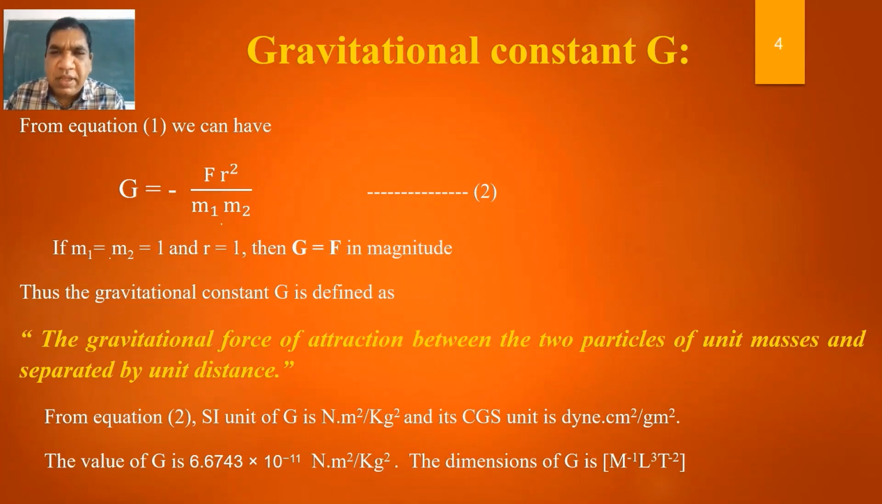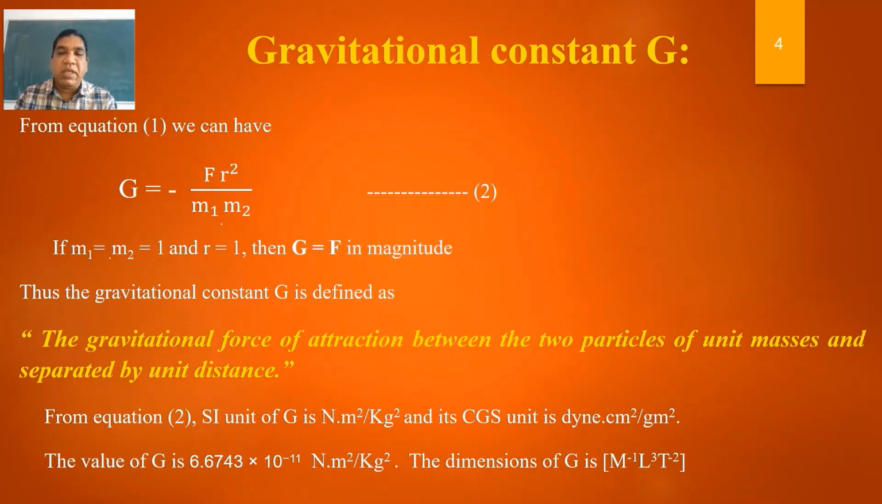We have seen the gravitational constant G in Newton's law of gravitation. So from equation 1, we can have G equal to minus F r square upon m1 m2. If we take unit masses, that is m1 equal to m2 equal to 1, and r equal to 1, then G equal to F in magnitude. Thus the gravitational constant G is defined as the gravitational force of attraction between two particles of unit masses separated by unit distance.